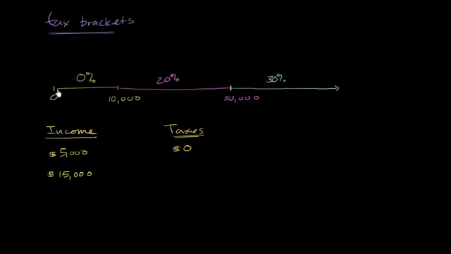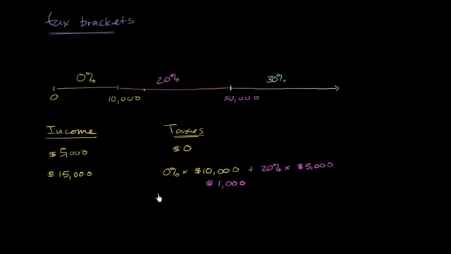Well, they would pay 0% on the first $10,000, so it would be 0% times $10,000. And then the next $5,000, so they're going to be right over here, the next $5,000, they're going to pay 20%. So plus 20% times the next $5,000. So they'll pay, this is just 0, and then 20% of $5,000. They will pay $1,000 in taxes.